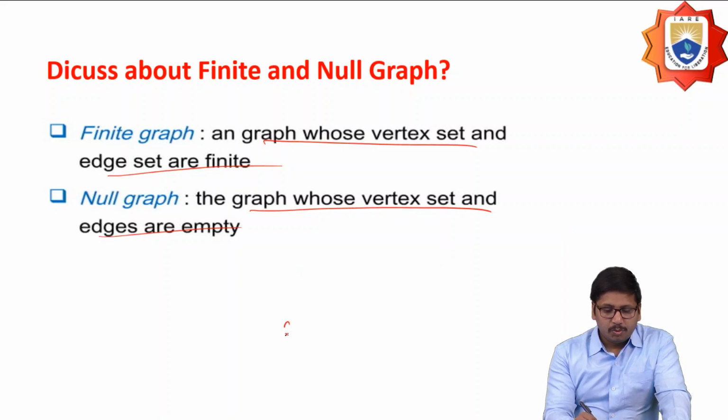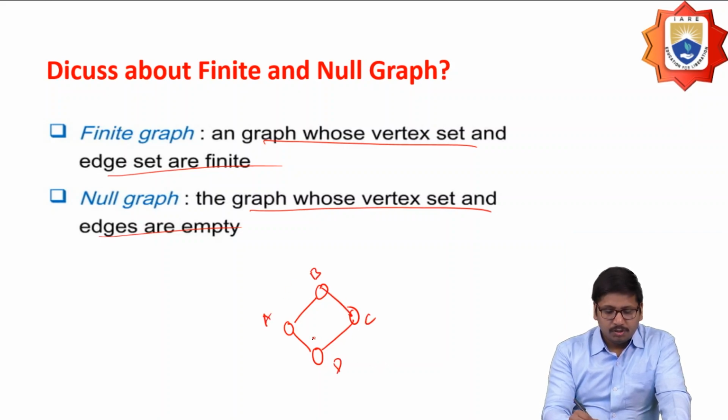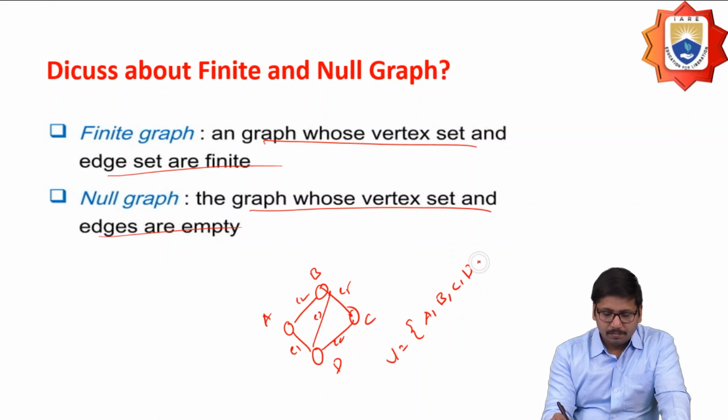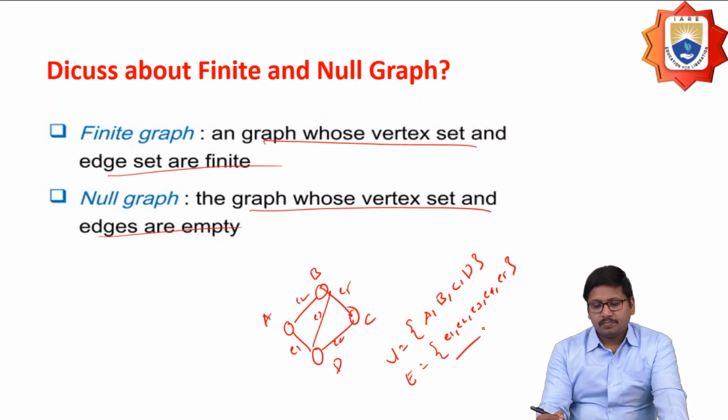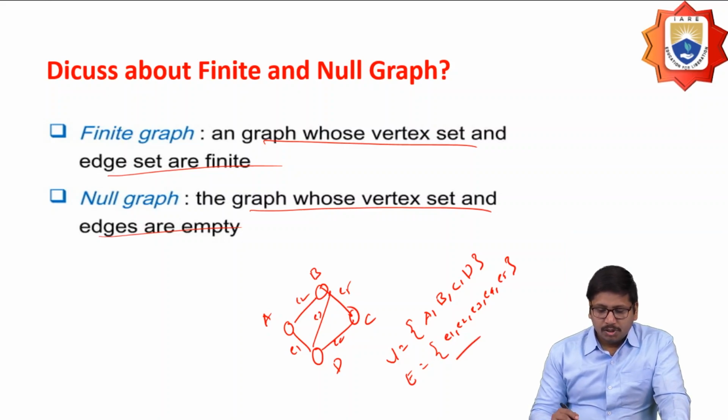So here, if I have a graph, we have the vertex set, which is finite, and this is the edge set of the graph.